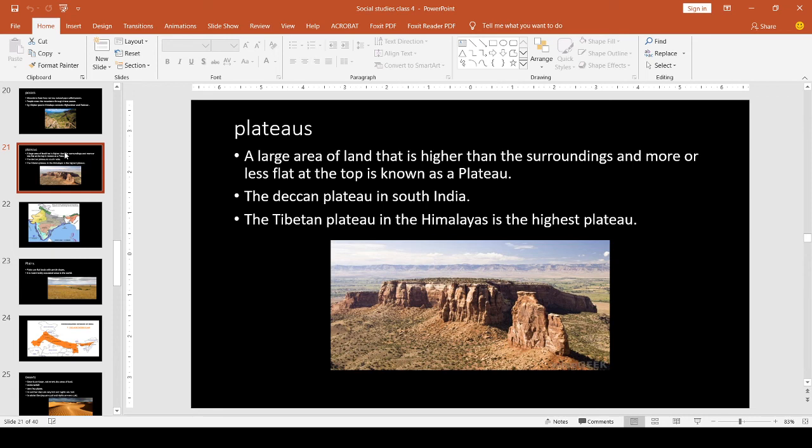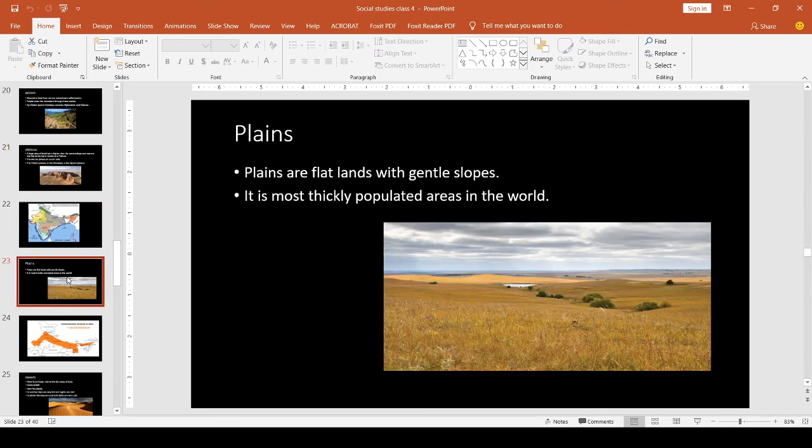The next type of landform is plains. Plains are flat lands with gentle slopes and very fertile land. So in total we discussed three types of landforms: mountains, plateaus and plains.